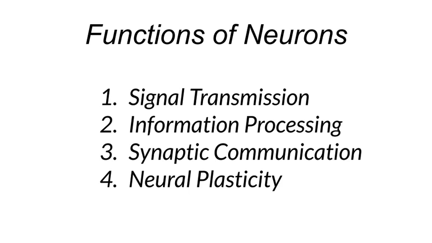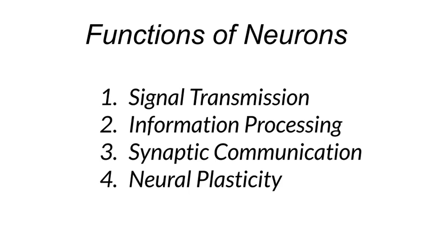Next is information processing. Neurons integrate incoming signals from multiple sources such as sensory receptors or other neurons to generate appropriate responses. This process of information processing occurs primarily in the cell body and dendrites. Next is synaptic communication. Neurons communicate with one another at specialized junctions called synapses. Neurotransmitters released from the presynaptic neuron bind to receptors on the postsynaptic neuron, transmitting signals across the synaptic gap and facilitating communication between the neurons.